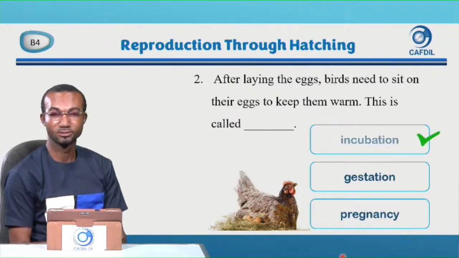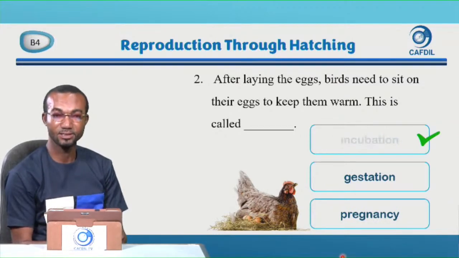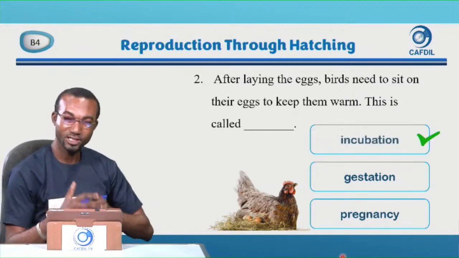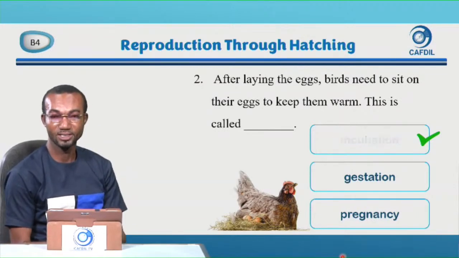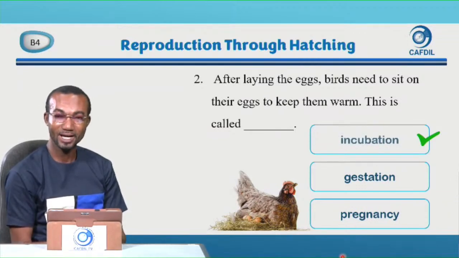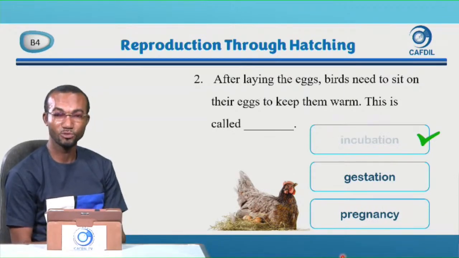Great. Incubation. Those who give birth, we call it gestation. If you get pregnant, the process that the baby is in the womb before giving birth is called gestation until it matures. But when it comes to those animals that hatch from eggs, we call it incubation, the process of providing heat or warmth to the eggs.